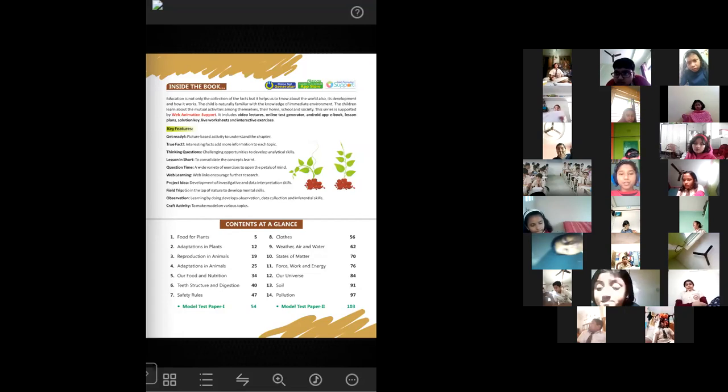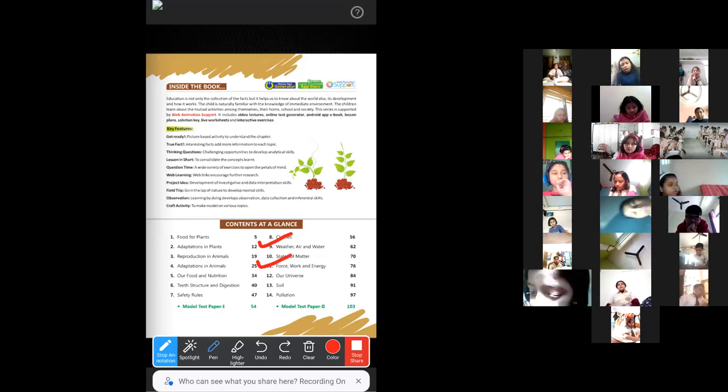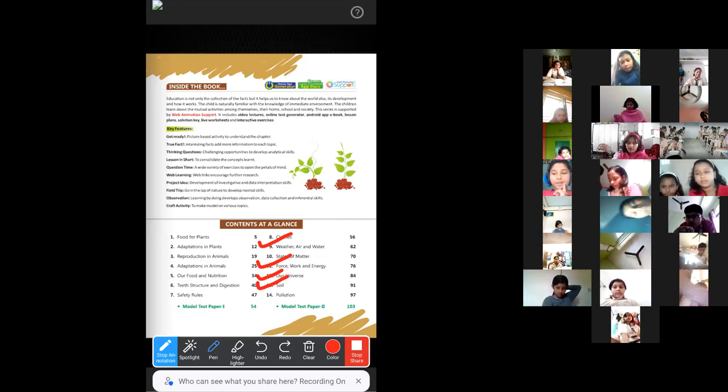As you can see, Chapter 9, Weather, Air and Water, Chapter 11, Force, Work and Energy, Chapter 12, Our Universe, and Chapter 13, Soil. So these 4 chapters will be included in your Essay 2 exam. And at the same time, 3 revision chapters are also there.